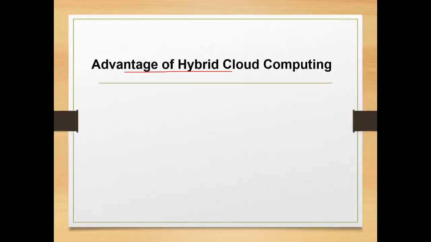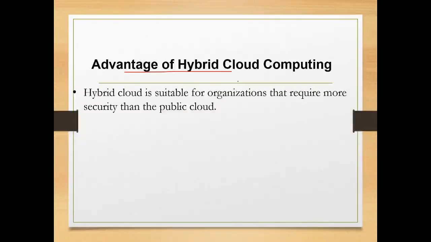Next, advantages of hybrid cloud computing. Hybrid cloud is suitable for organizations that require more security than public cloud. Some organizations, when they are accessing the public cloud, may want some data to be kept as sensitive data, so they go for the hybrid cloud.